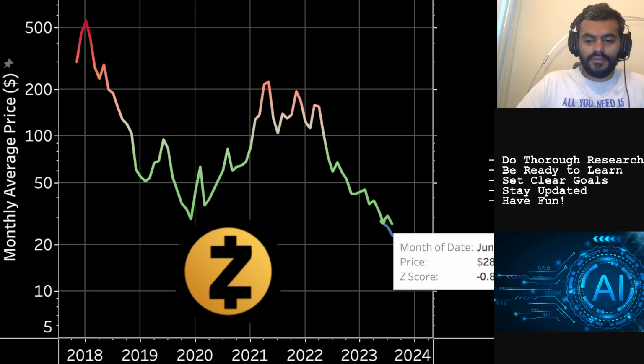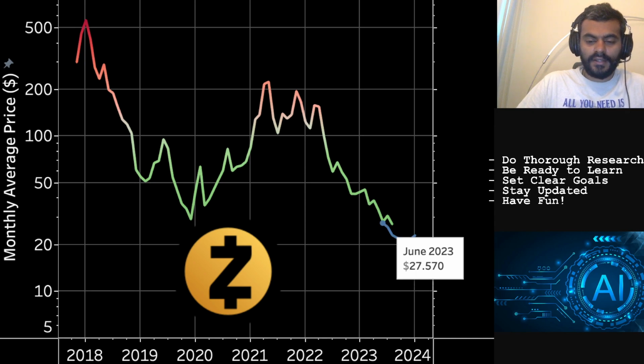For June, we had data till May, and we had forecasted the monthly average price to be $28. The actual was $28.20, whereas the AI model had forecasted $27.57, so slightly higher than our forecast.